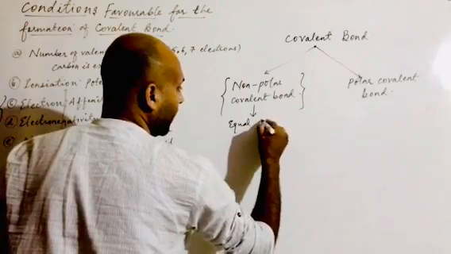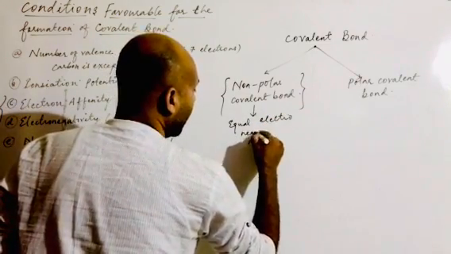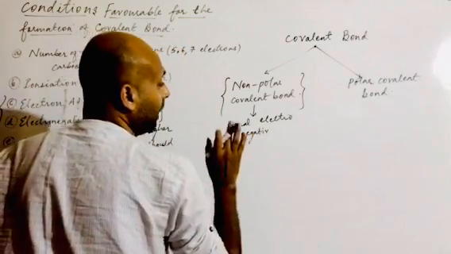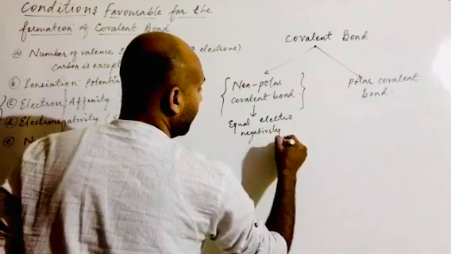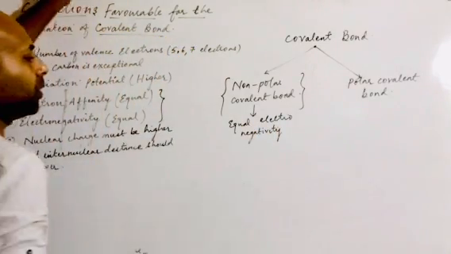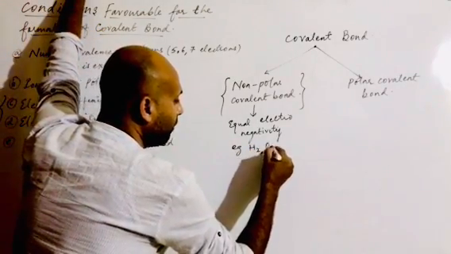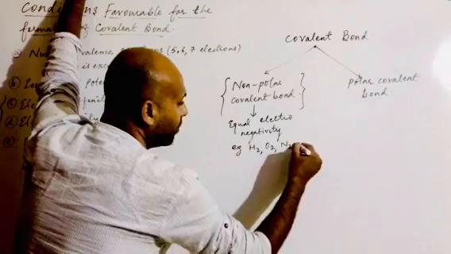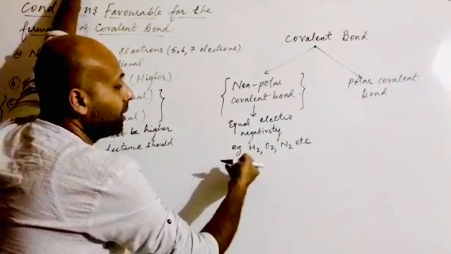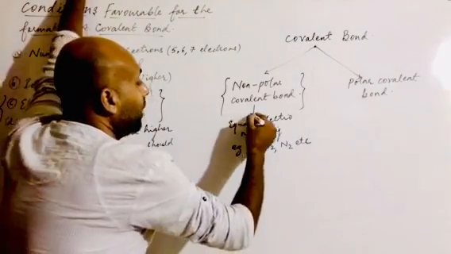So I am writing here equal electronegativity. If the elements combining to form a covalent bond have equal electronegativity, then we can say that it is a non-polar covalent bond. The examples of non-polar covalent bond will be hydrogen, oxygen and nitrogen. All these are examples of non-polar covalent bond. You can see that the electronegativity in all the cases will be almost equal. So that's why we call it a non-polar covalent bond.